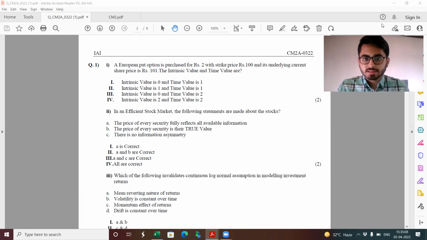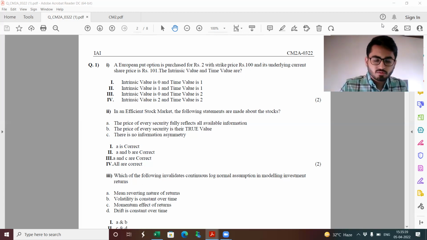Coming back to the paper CM2A, I would say this was a reasonably good paper. You could say it was an average or above average paper. Some questions were pretty straightforward and scoring, but some questions required students to be extremely well prepared, specifically with the content of CM2. There was also a particular question which I feel is beyond the scope of the syllabus. The treatment of that is not covered. So I shall be coming to that question as well.